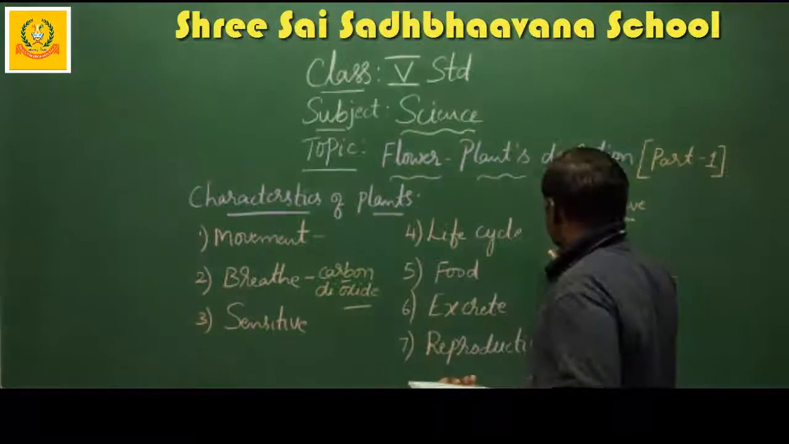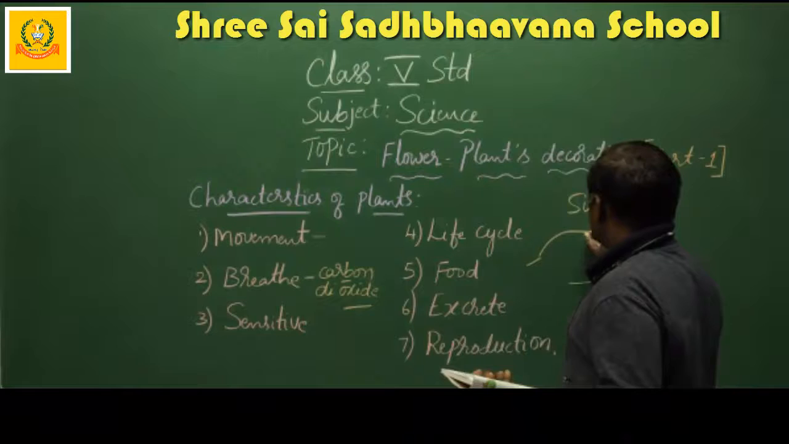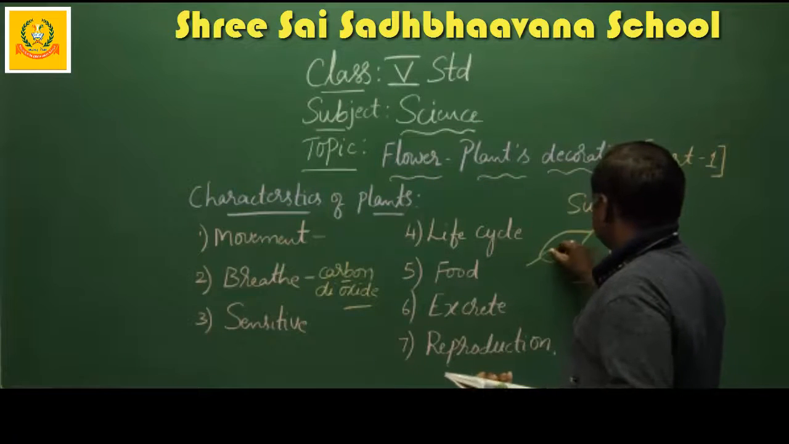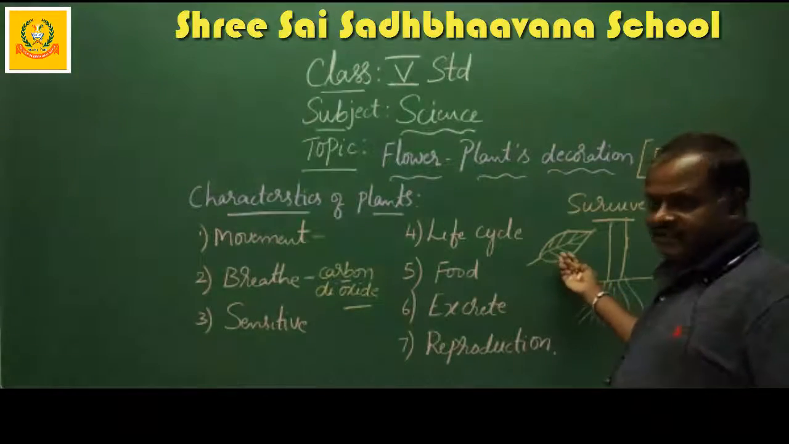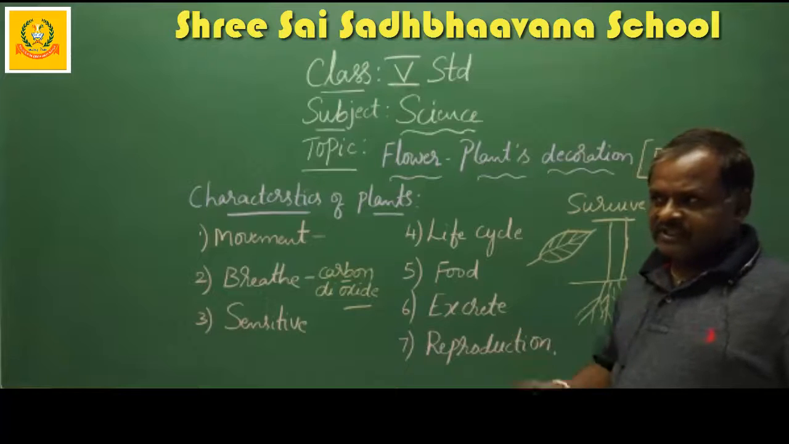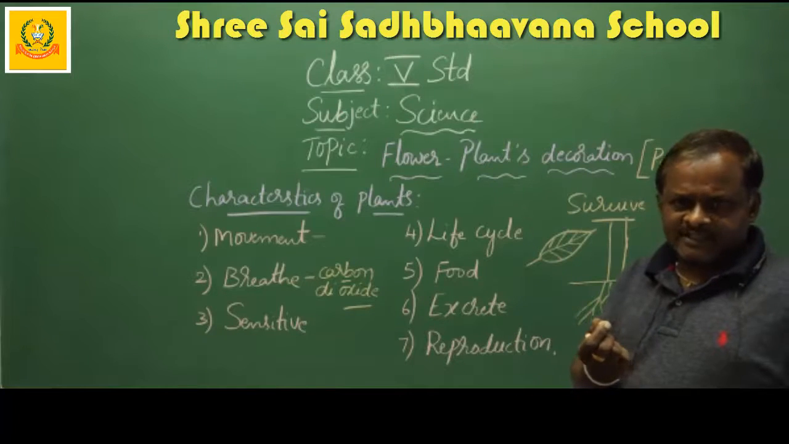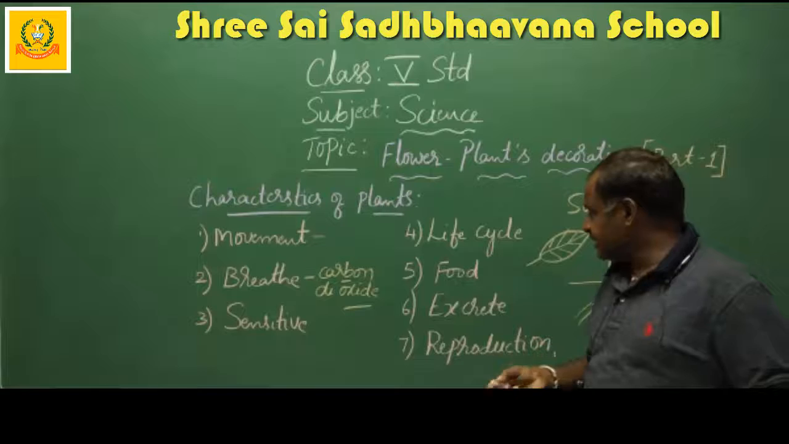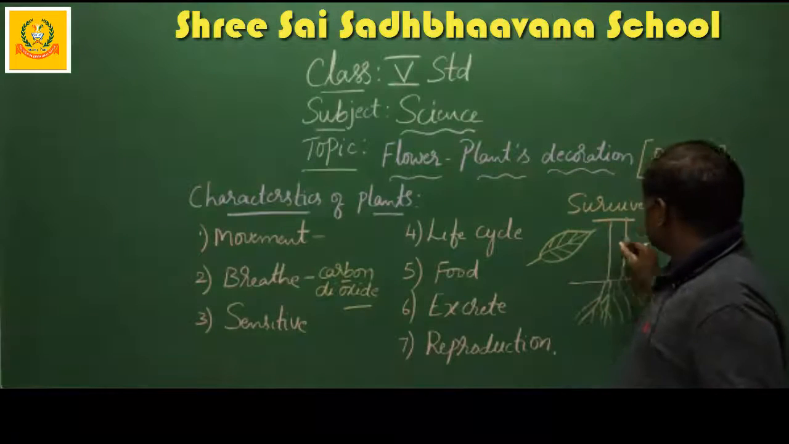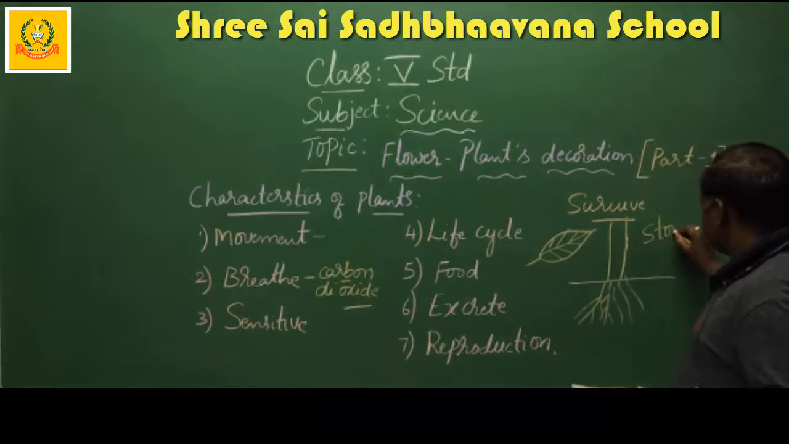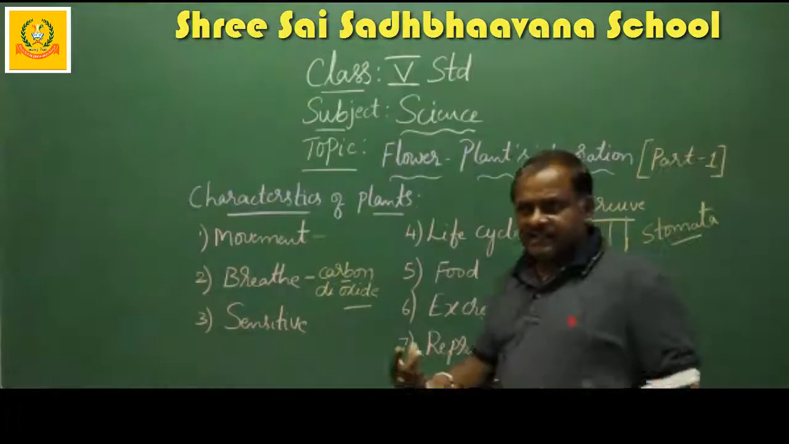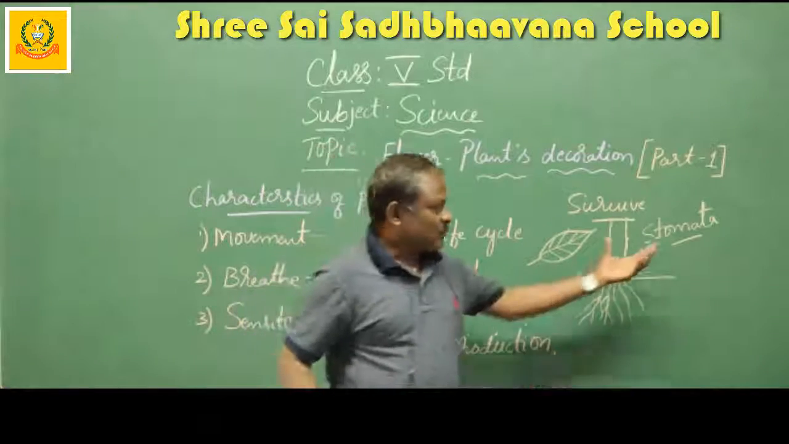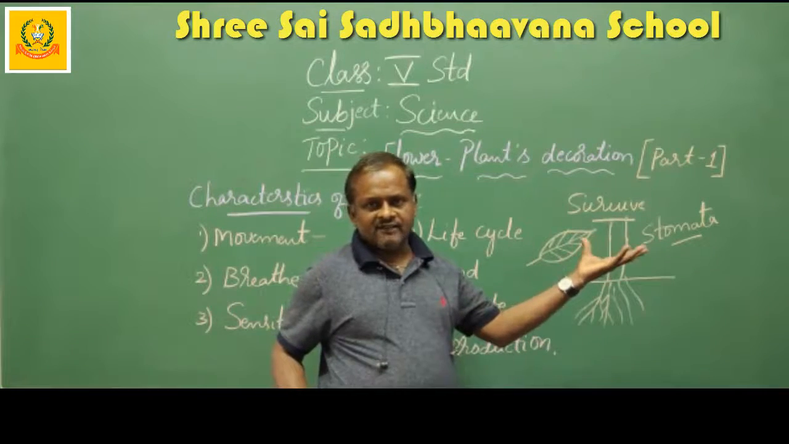Where is it present? What are the breathing organs? The leaves are the breathing organs of the plant. In the leaves, there are small holes present. They are called stomata. These are the small openings present under the leaf. They open and close for the allowing of gases.